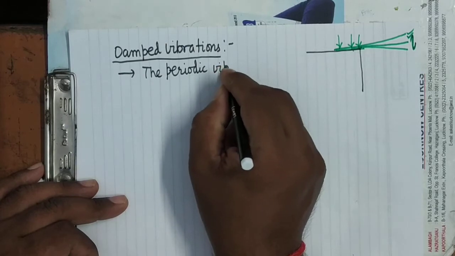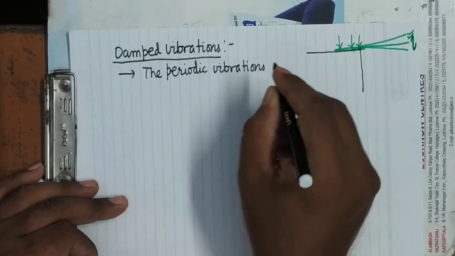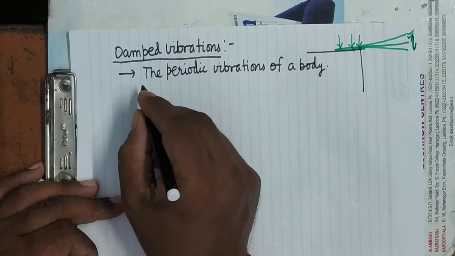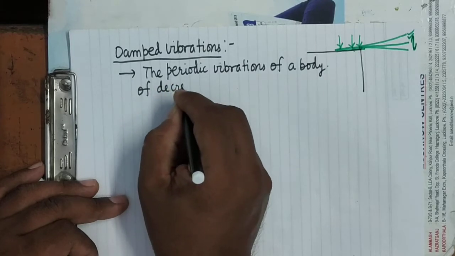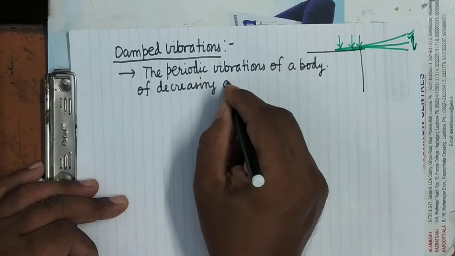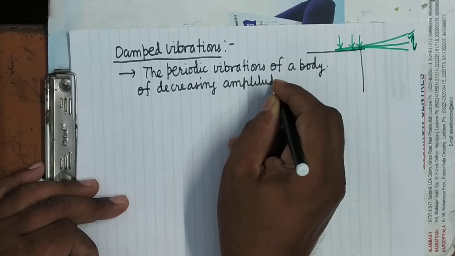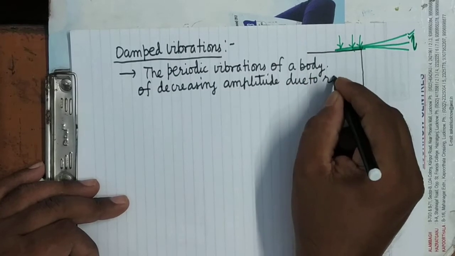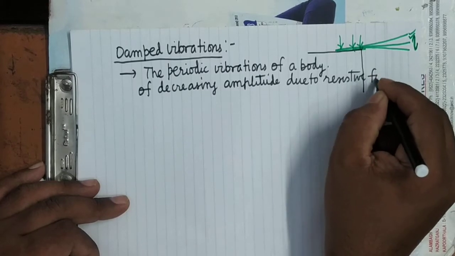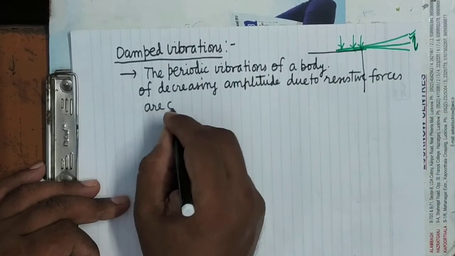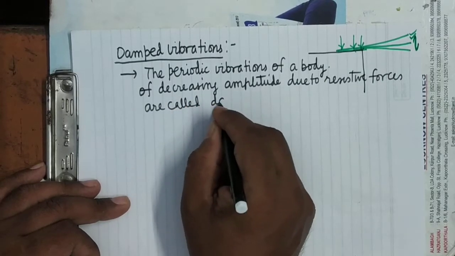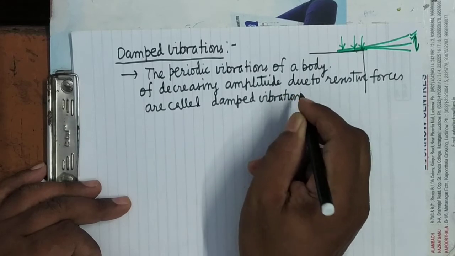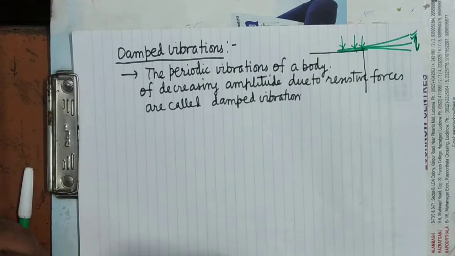The periodic vibrations of a body of decreasing amplitude, due to resistive forces, are called damped vibrations.